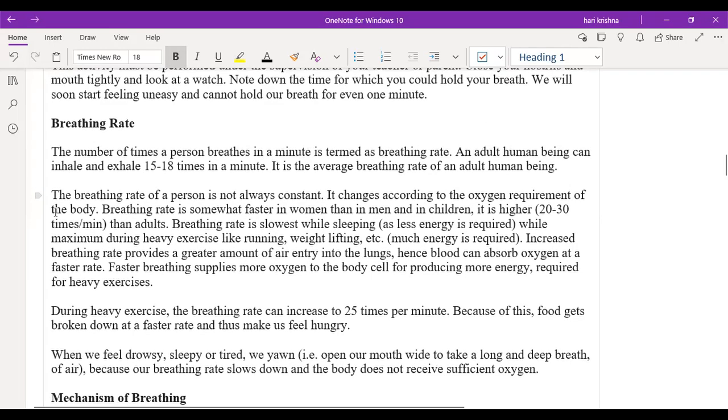Just go through that paragraph. Okay, so once again, go through that paragraph. Just read that paragraph completely.